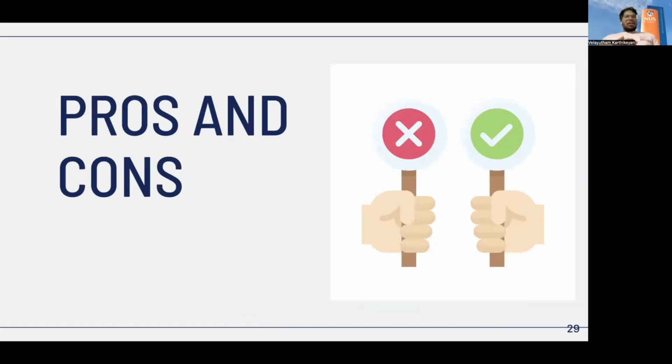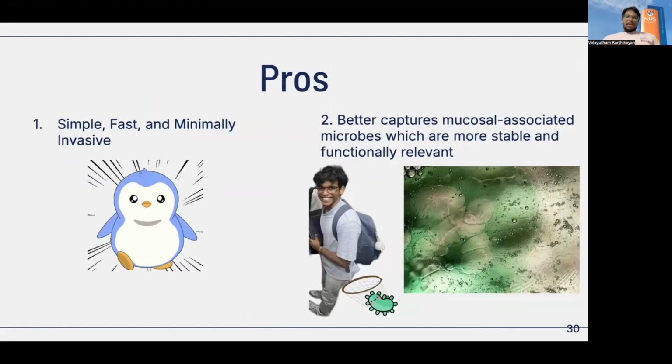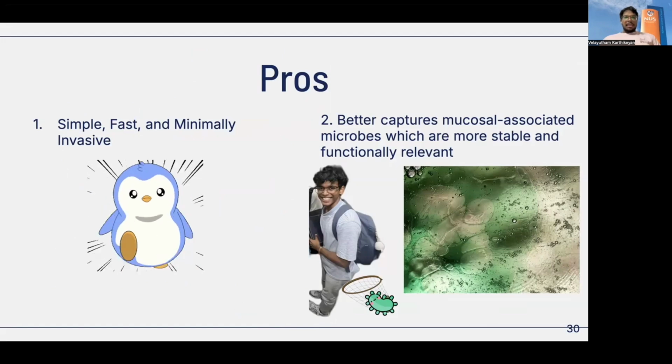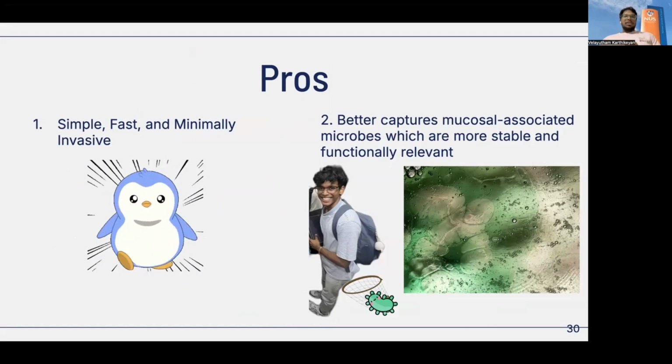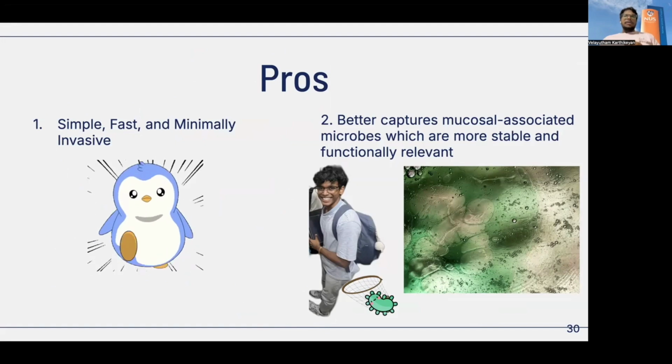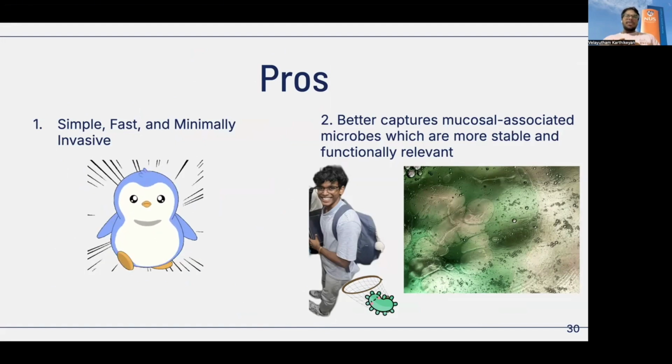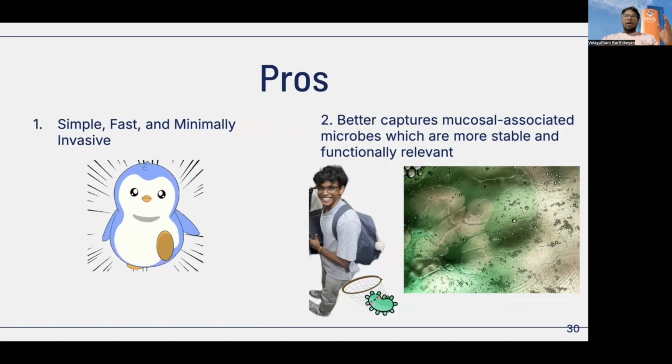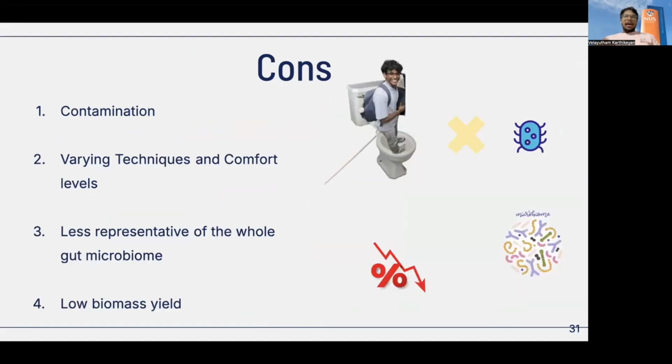I will now talk about the pros and cons of our sample collection method. For our study, we used triplicate rectal swabs to collect samples before and after the 1-week sucralose intervention. This method is simple, quick, and minimally invasive, which makes it easy for participants like us to follow. It also captures mucosal-associated microbes that tend to be more stable and functionally relevant to health compared to those found in stool. However, there are some drawbacks.